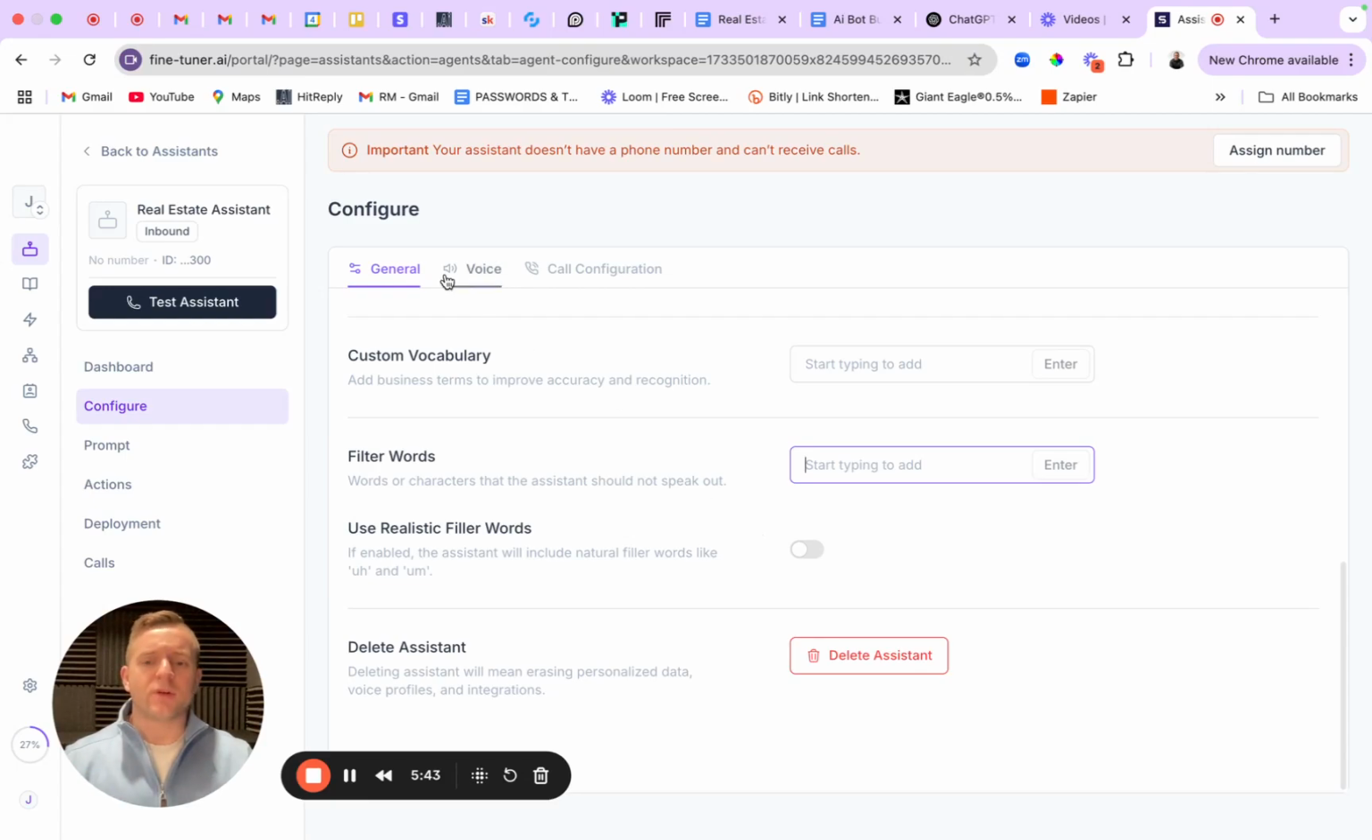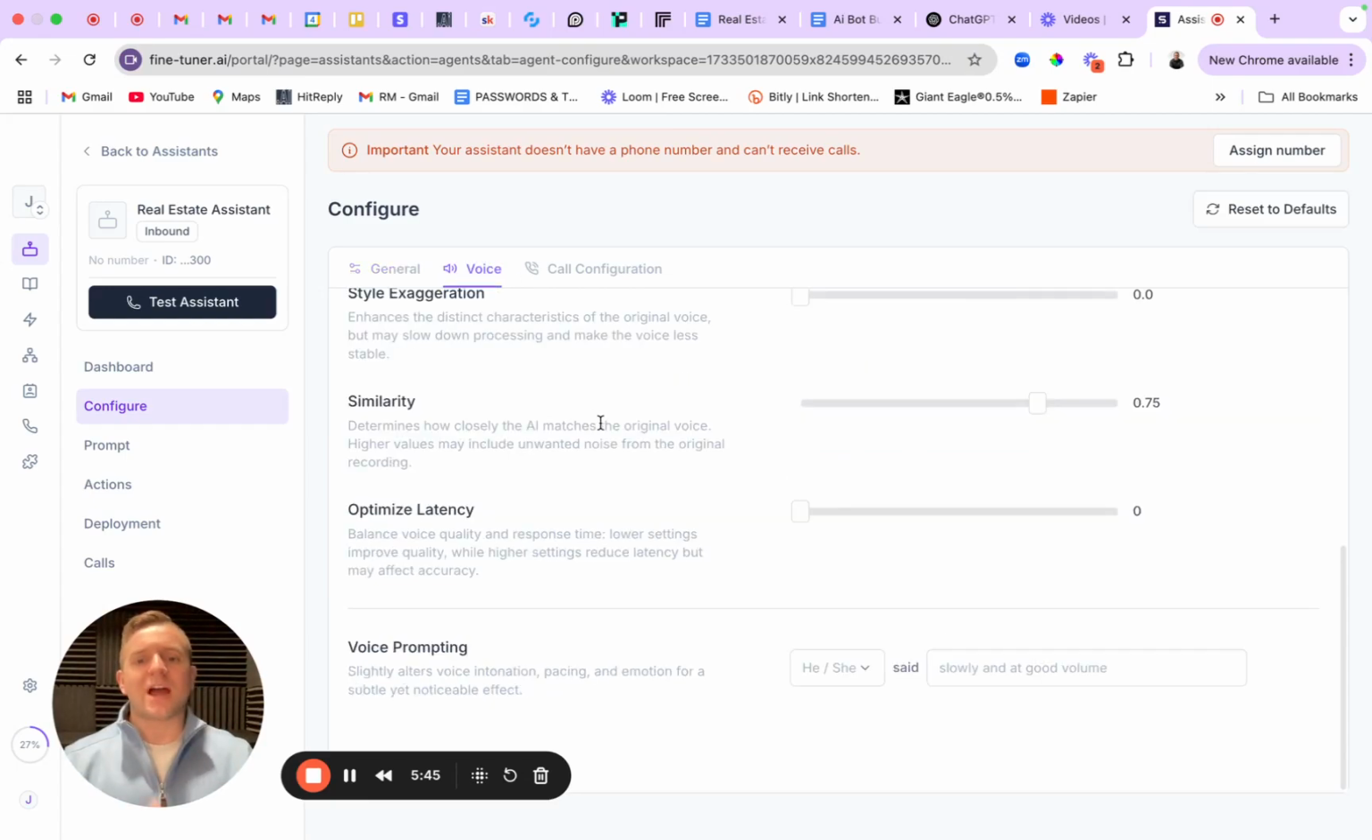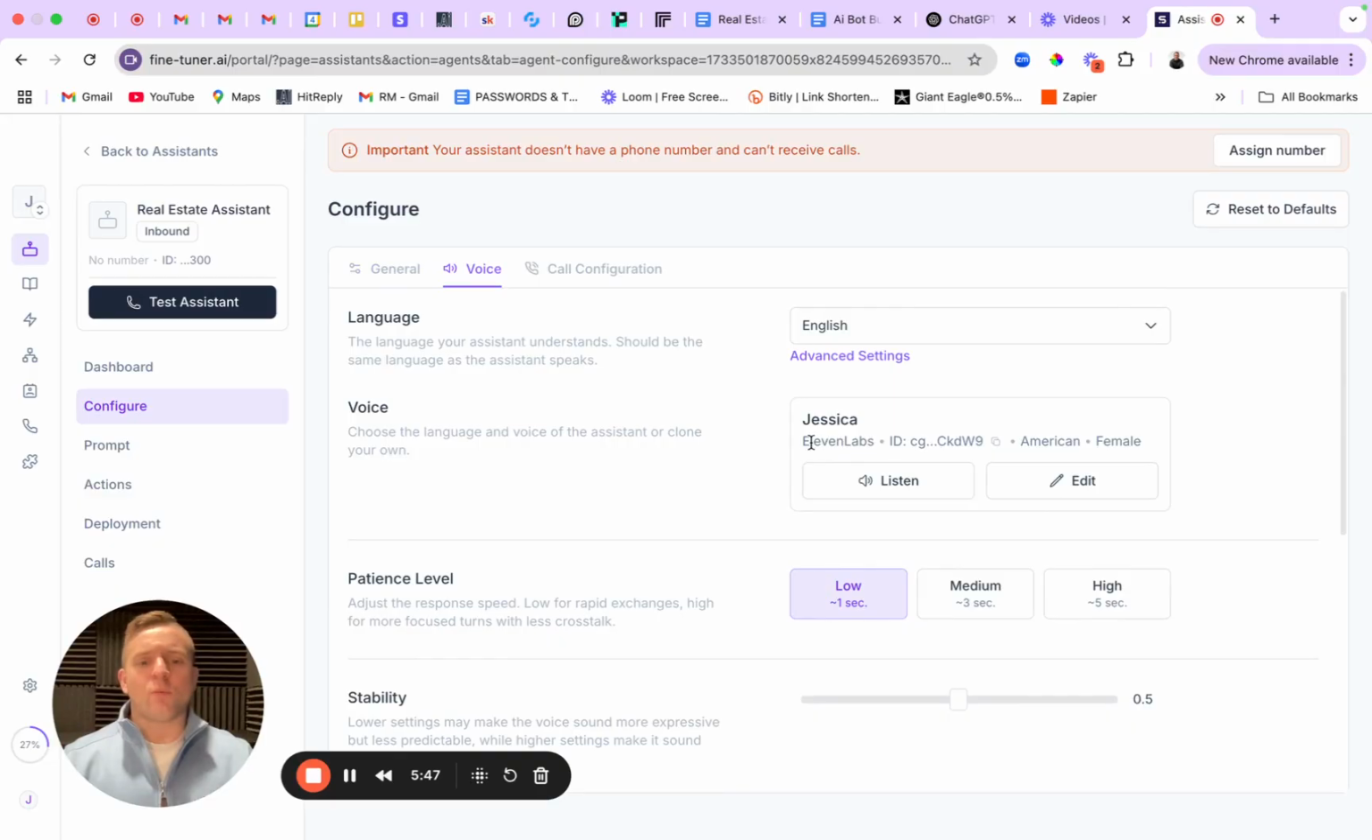Next thing we'll do here is move on from general to voice, and then now I'm going to actually dial in exactly what this will sound like. So this is Jessica. I'll let you go ahead and listen to this. This is how you pick your voice based on the sound, the tone, all that kind of stuff you want. And then the rest of this, how this behaves, is based on the prompt that we'll walk through in just a moment.